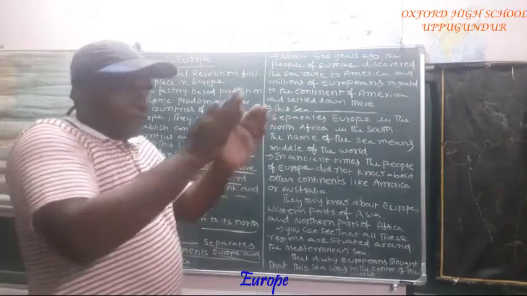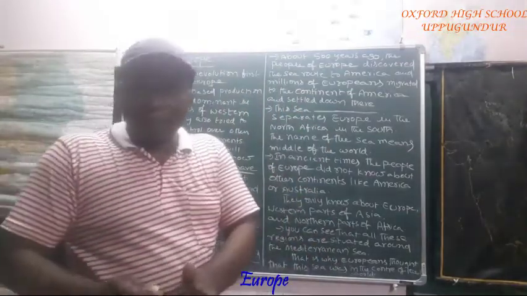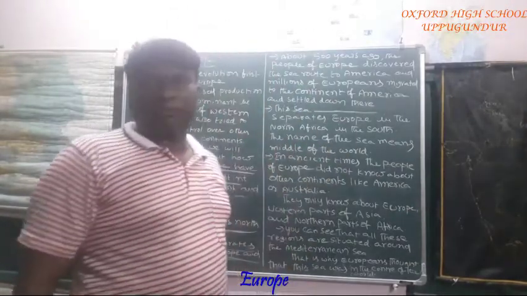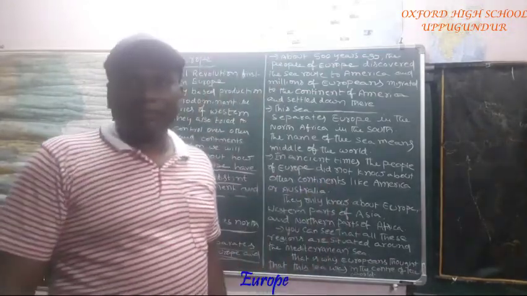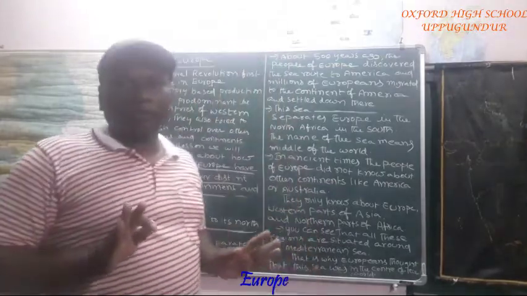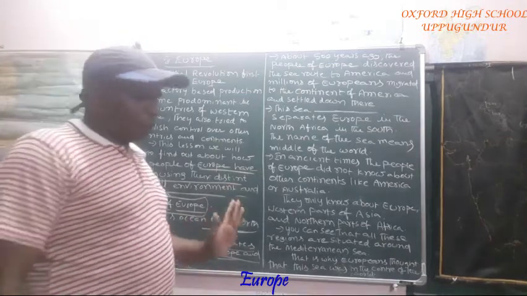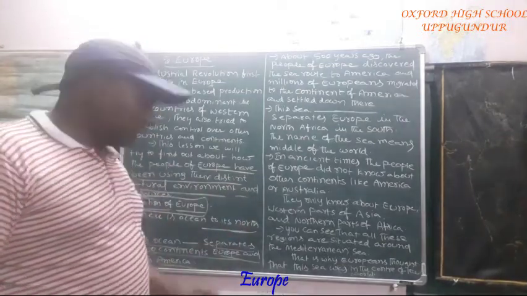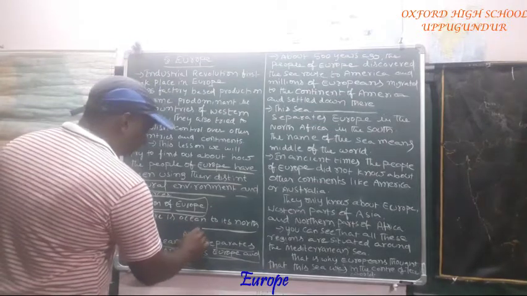If you see North America and South America, and Europe and Africa, in between, which ocean is flowing? Yes, the Atlantic Ocean is flowing. Its shape is an S shape. So from the west side of Europe, the Atlantic Ocean is located.